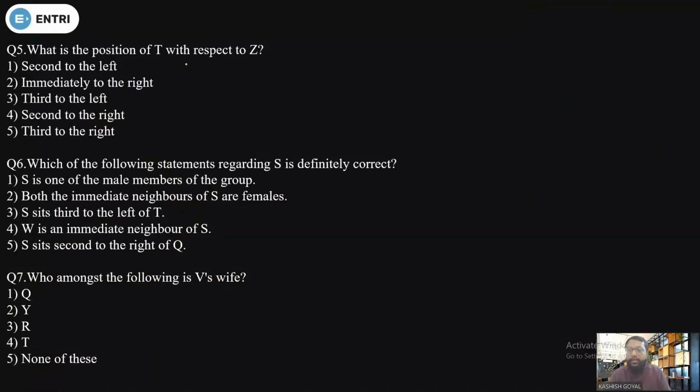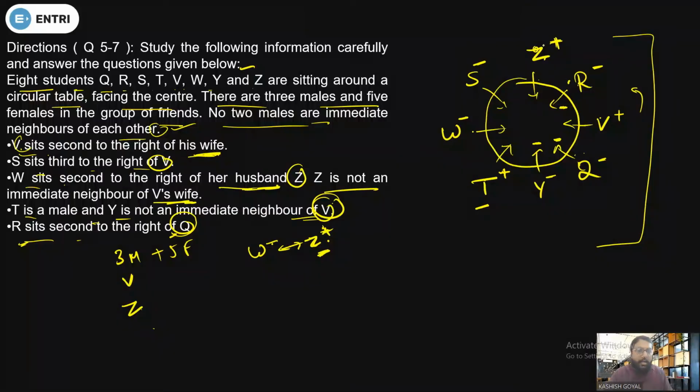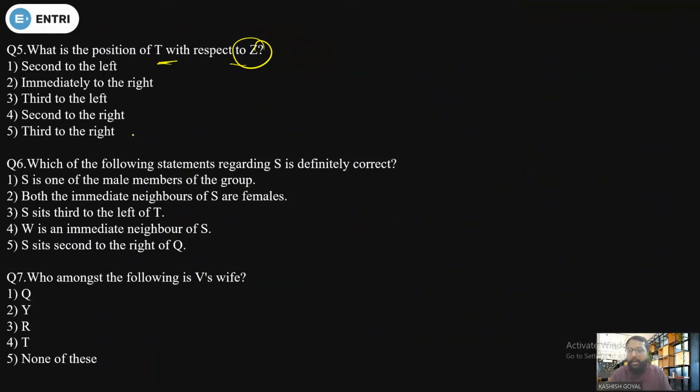So the first question is, what is the position of T with respect to Z? So we have to find the position of T with respect to Z. With respect to Z, it is third to the right. Or if you want to say left, 1, 2, 3, 4, fifth to the left, or third to the right. So is there any option? Third to the right, option number 5.